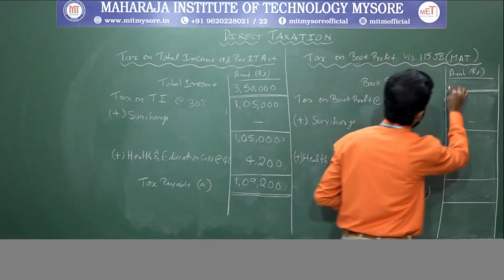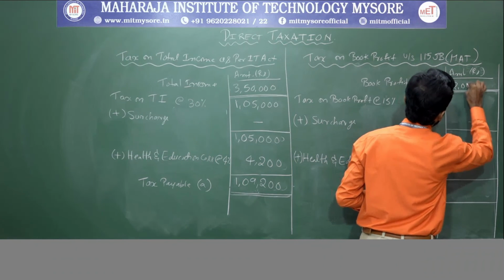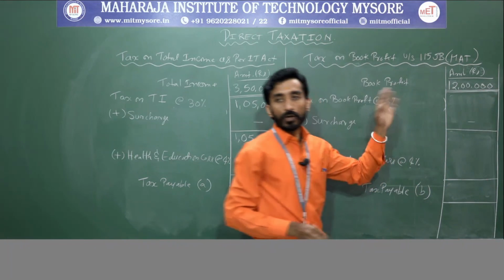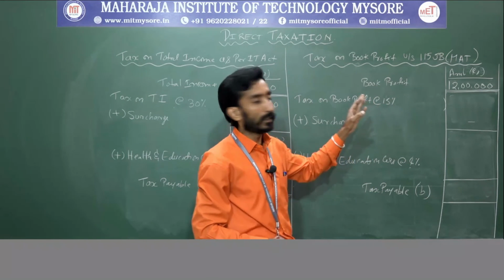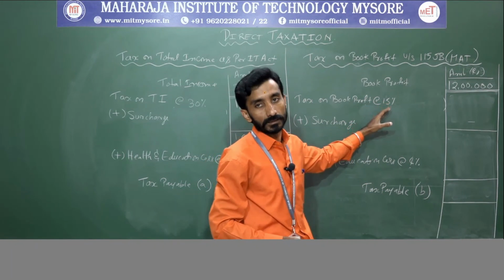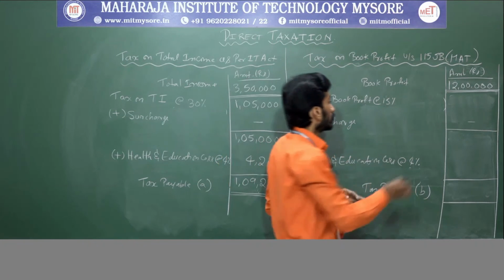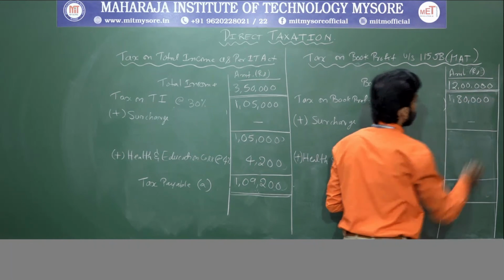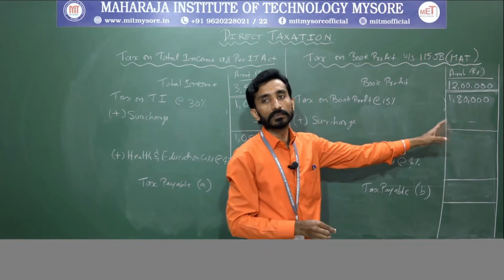So book profit they have given 12 lakh. Right? On 12 lakh you need to calculate 15%. Right? So it is 1,80,000. Again surcharge is nil.